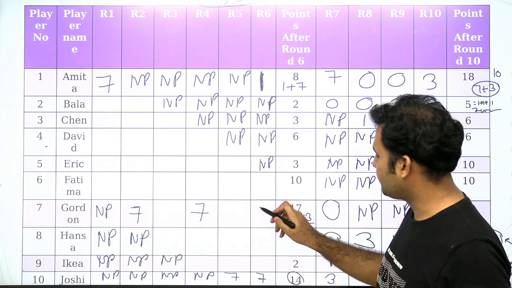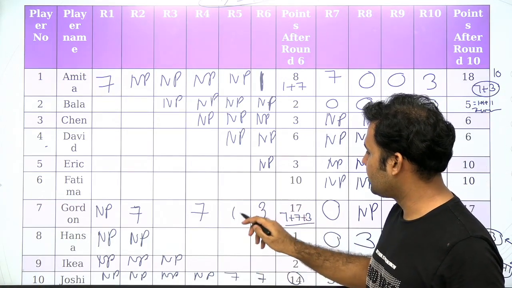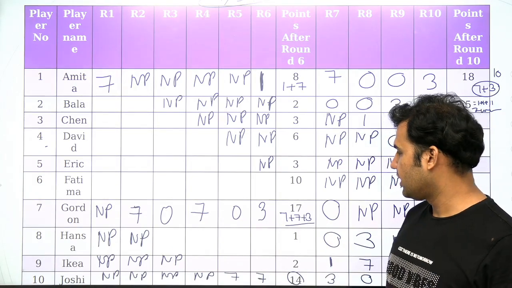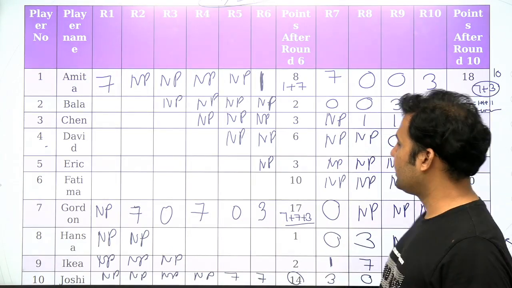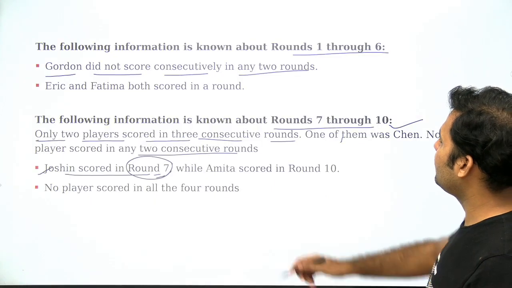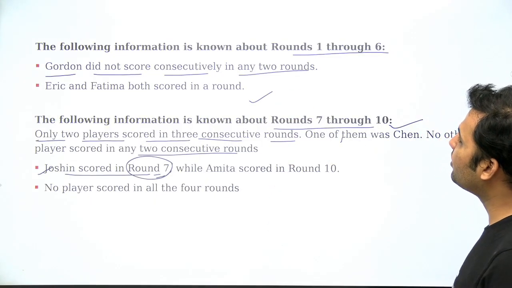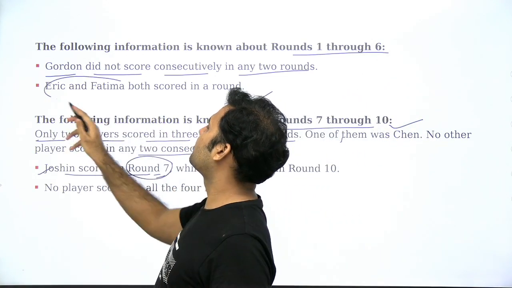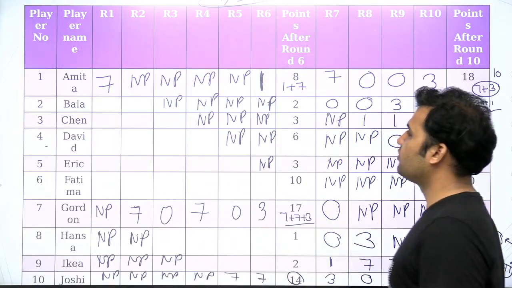Alright, so let's put 3 here and 0 here and 0 here because a score of 70 needs to come for Gordon. Alright, now what else do we have? Let's use the second piece of information, that Eric and Fatima both are scoring in a round. That means these two persons are scoring in the same round. Okay, let's move to the next information.